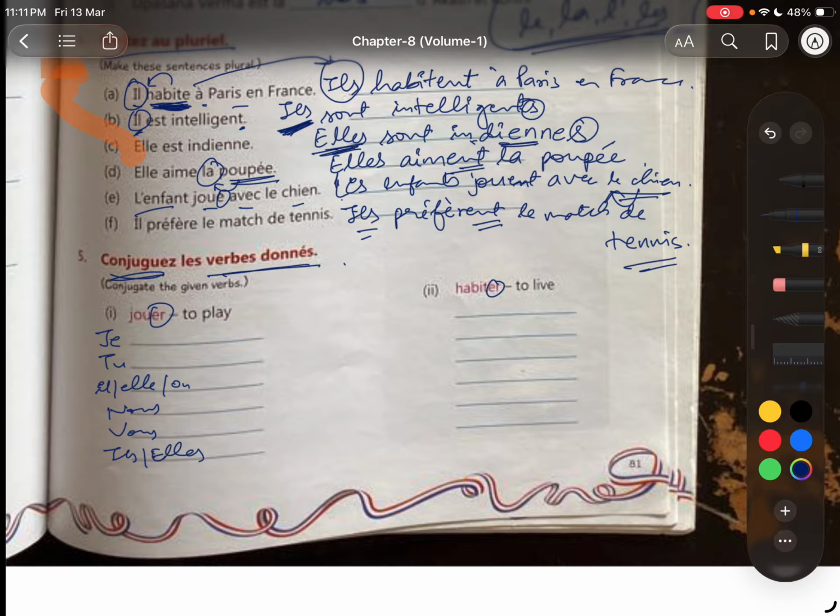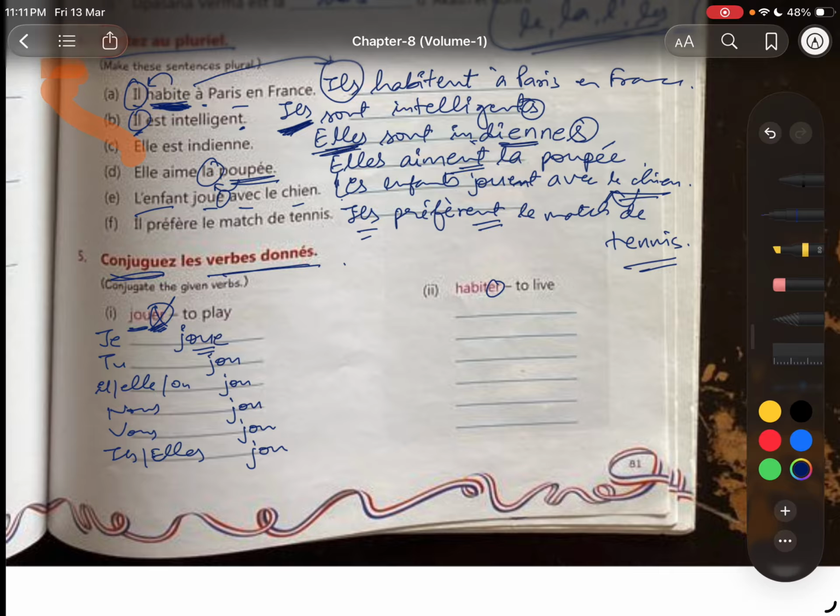Now, three finger rule I told you. Find ER, we found it. Find ER, cut ER, and put ending. So you should write JOU because this is the base. JOU is the base, so it will remain same. Change nahi karna, sab mein same hi rahega. Till OU hai na, JOU, it remains same. ER is removed. Now put the endings according to the pronouns.